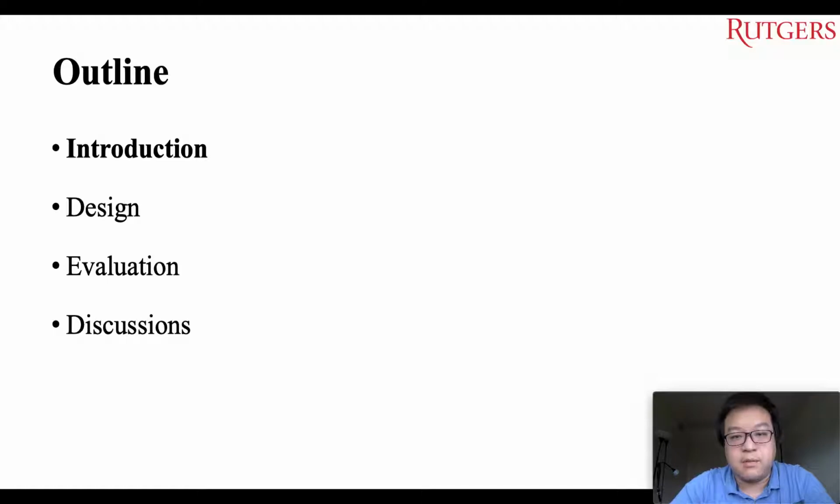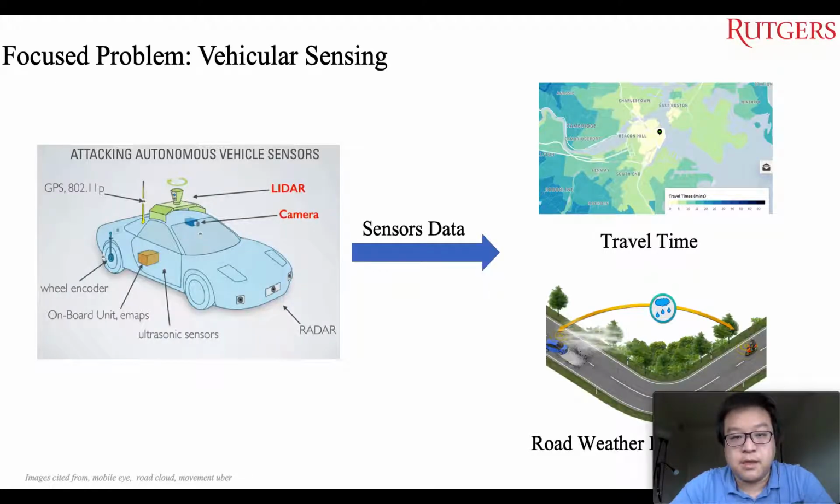Let's see the outline of this presentation. I will introduce the background first. This paper focuses on vehicle sensing, which is to use in-vehicle sensors to collect data from the traffic environment. As the image shows, an equipped vehicle has many sensors to sense data on the road. Based on this data, many applications can be designed for driving assistance.